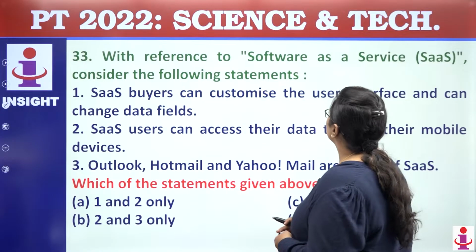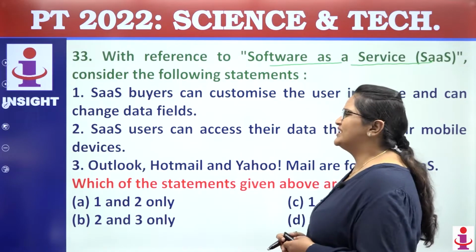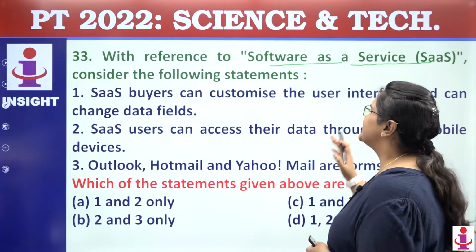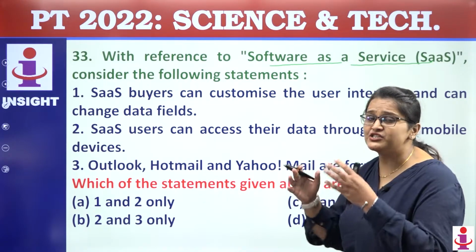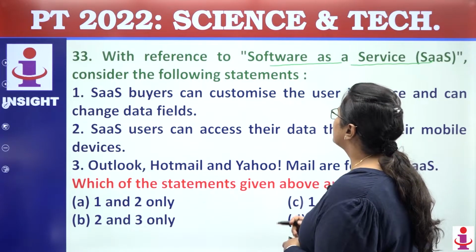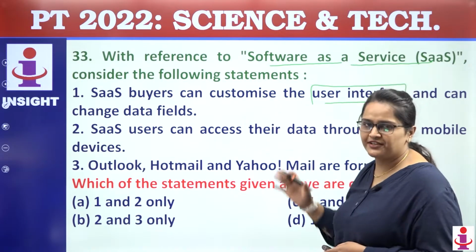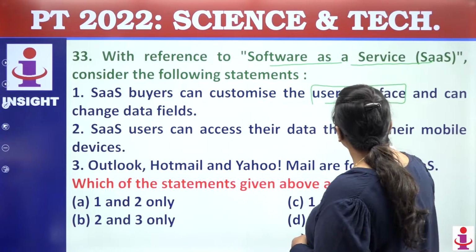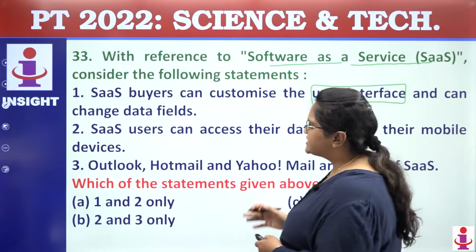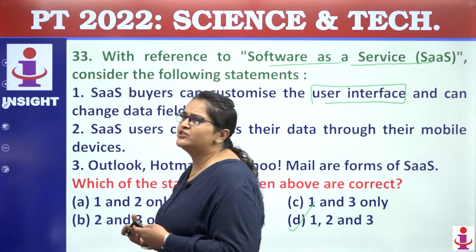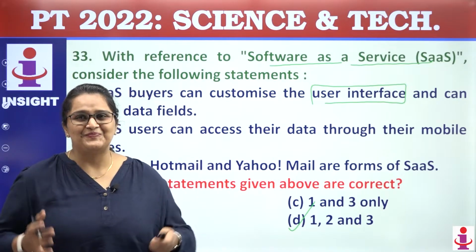Coming towards the next question, again this was a question about which we generally think, oh, let's skip that. But again this question has been asked. That is software as a service, where you are using software as a service. Here the buyers can customize the user interface and can change the data field. Absolutely true. All these statements are correct. So the answer will come out to be D.